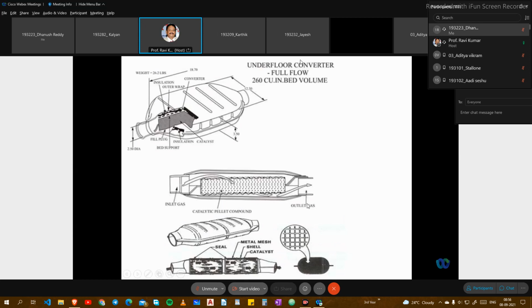This is the outlet region, where inlet and outlet regions will be having almost the same size, but outlet will have more size, inlet will have less size. You can see here a real catalytic converter, how it looks. It will be connected to the silencer, and it will be connected to the outlet mode. And you have a seal, metal mesh, and shell arrangement. The only thing is, the platinum and palladium will be exposed to the atmosphere in the catalytic converter, and absorption will be taking place.